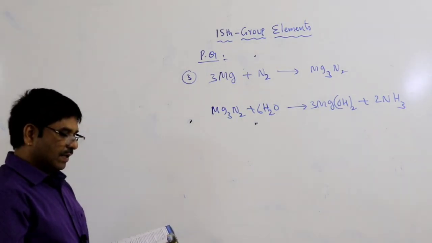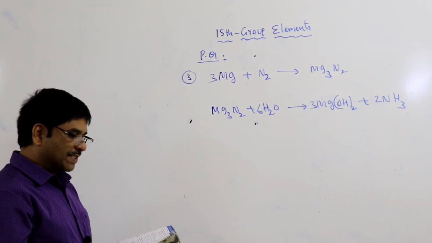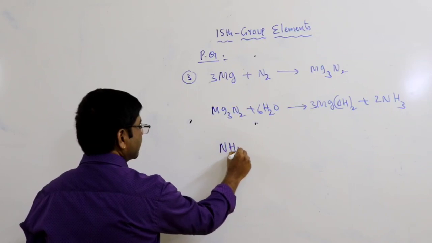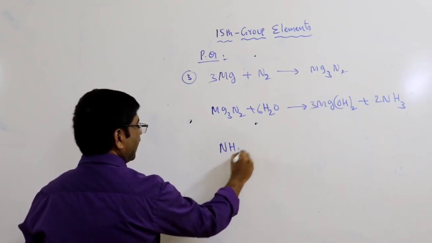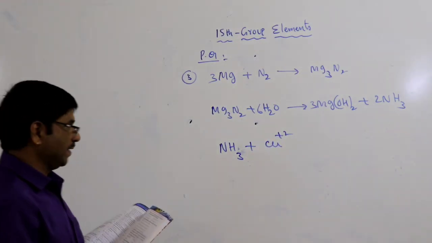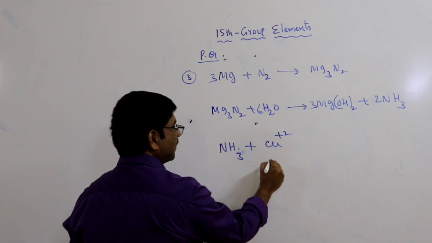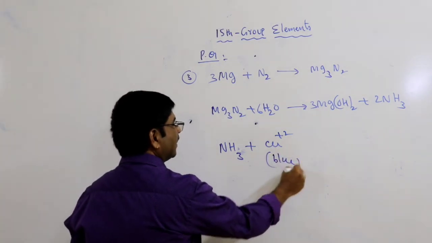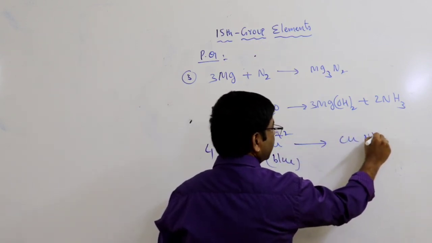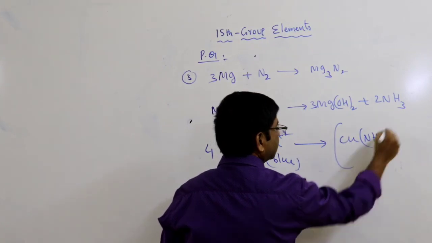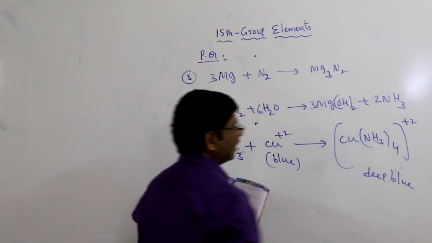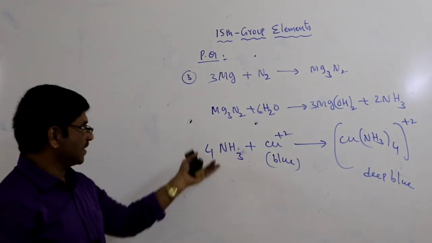When passed through copper sulfate solution, this ammonia gas passed through the copper sulfate, meaning Cu plus 2 solution. Cu plus 2 is generally blue color. When it reacts with ammonia, 4 moles, it can form Cu(NH3)4 plus 2. It is a deep blue color. This is also discussed in your previous class.